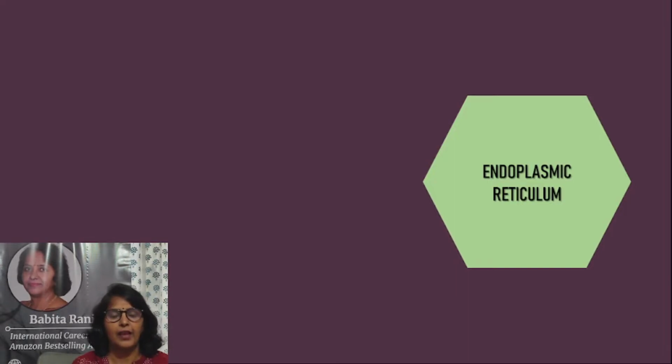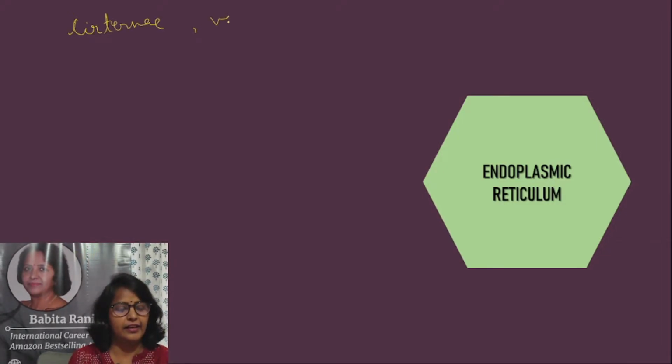Now, the parts of endoplasmic reticulum: it has three different parts, cisternae, vesicles and tubules. Cisternae are mainly present in RER and vesicles in SER. Tubules are present in both of them.